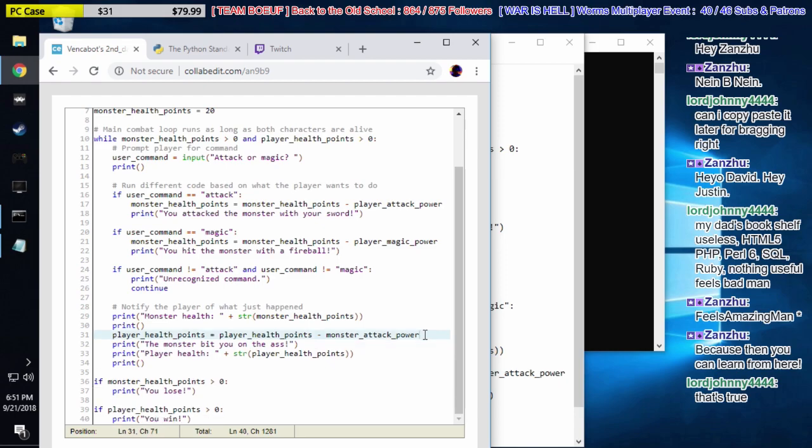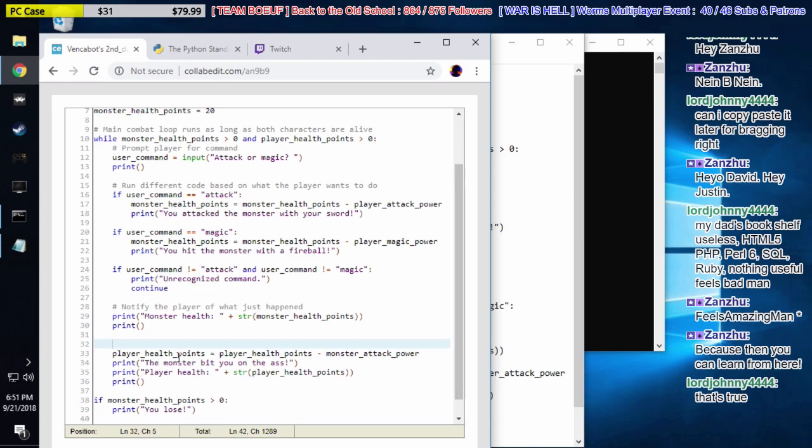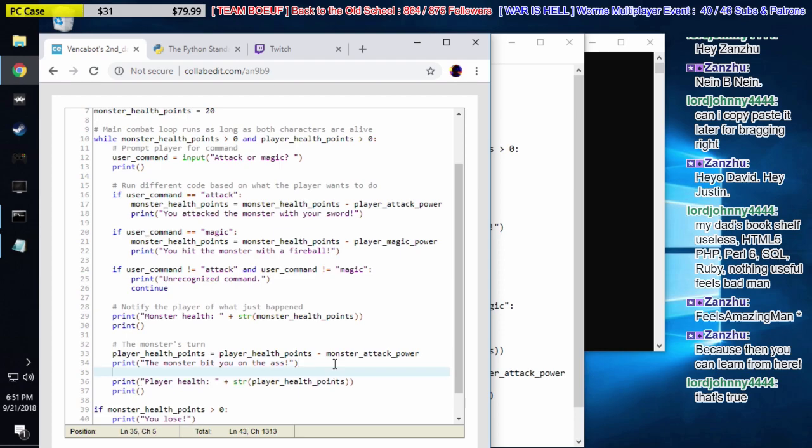I'm sorry, we have right here. So we are on this line right here. We have player health points equals the player health points minus the monster's attack power. What this is doing is subtracting from the player's health based on the enemy's attack power. In other words, the monster bit you on the ass. So we're going to go down here and say, the monster's turn, right here. Okay. And then likewise down here, we notify the player again of what just happened.